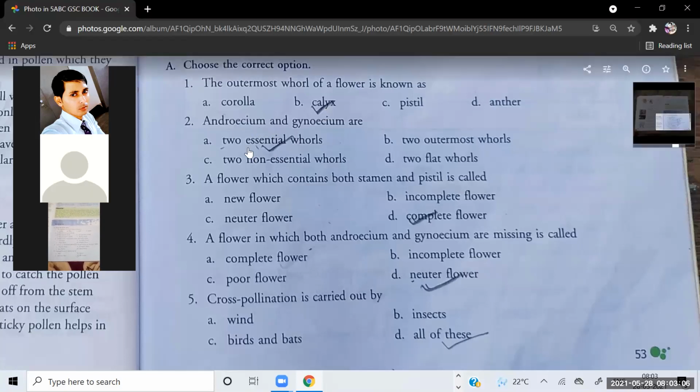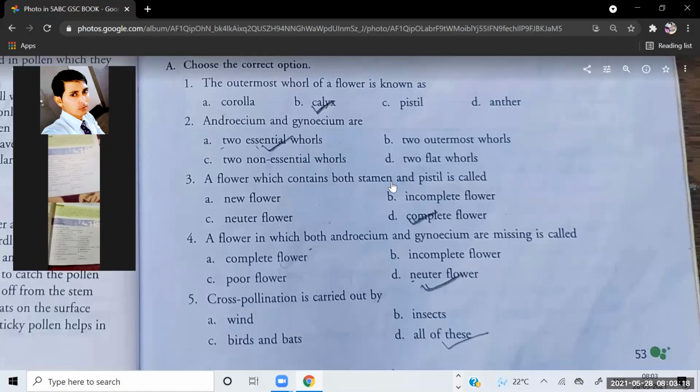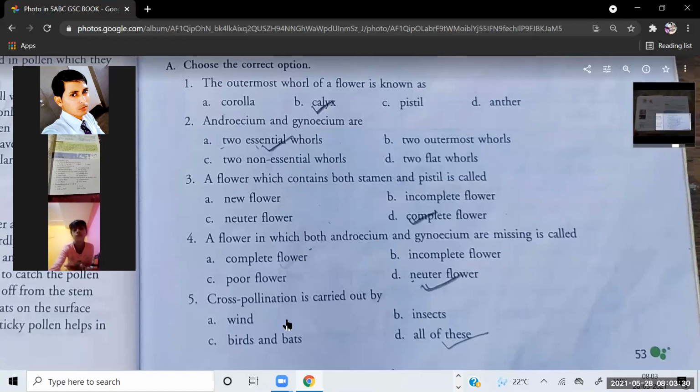Androecium and gynoecium are two essential whorls. Correct. A flower which contains both stamen and pistil is called a complete flower. Stamen and pistil mean androecium and gynoecium. Then a flower in which both androecium and gynoecium are missing is called an incomplete flower. Okay, very good. Cross pollination is carried out by wind, insects, birds, and bats.